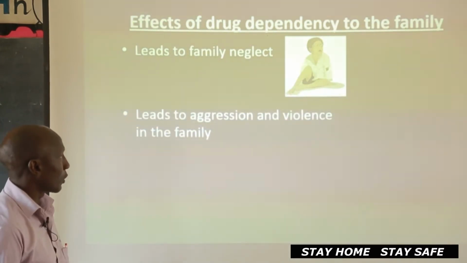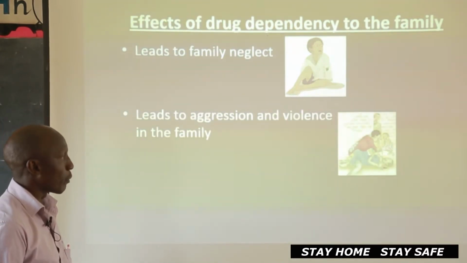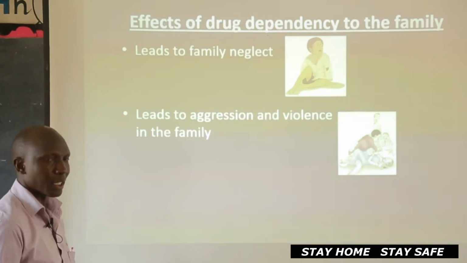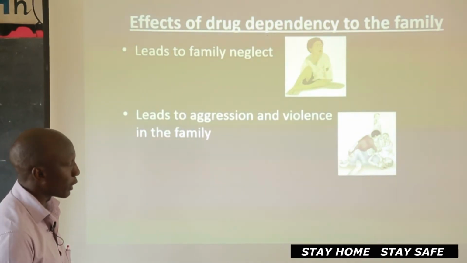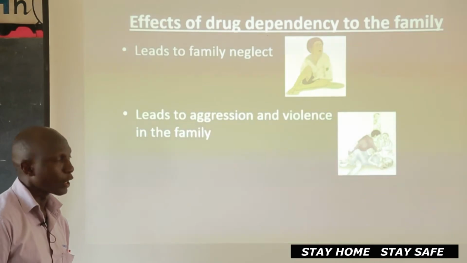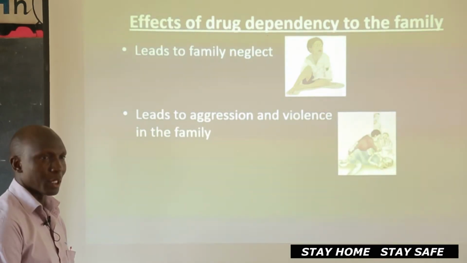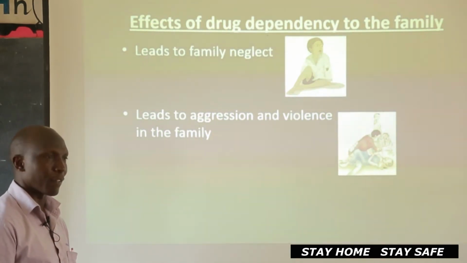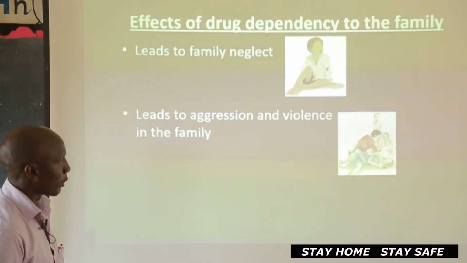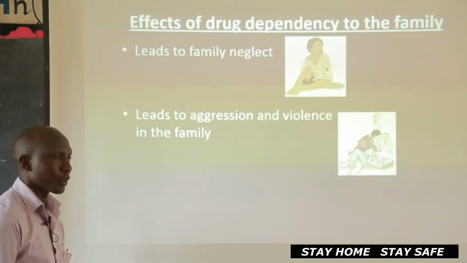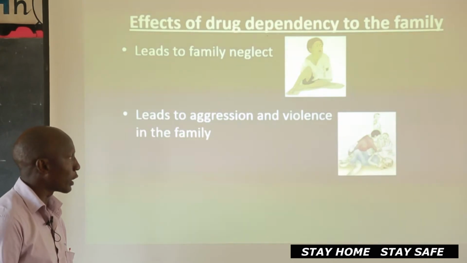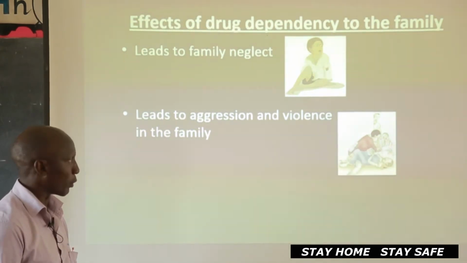Then it can also lead to aggression and violence in the family. You know what that means? People are fighting, abusing each other. Mommy beats daddy, dad beats mommy, and vice versa. So all such kind of things are going to be happening in the family. So when you start abusing drugs, we say it can affect your brain. So after the brain has been affected, then you can become aggressive, you become violent, you start fighting and beating all kinds of people in the family.